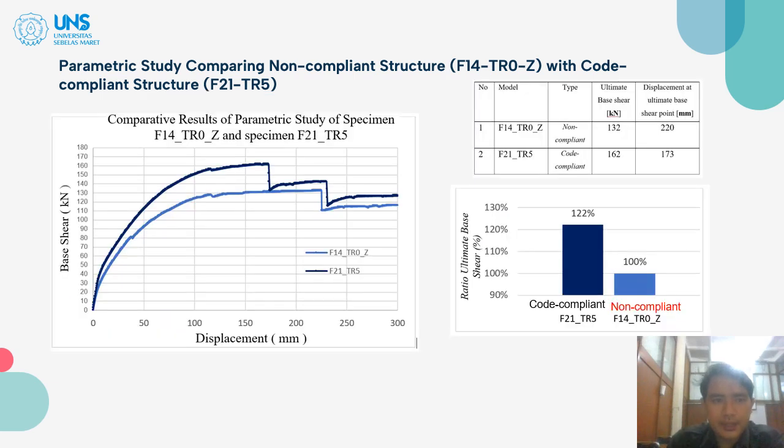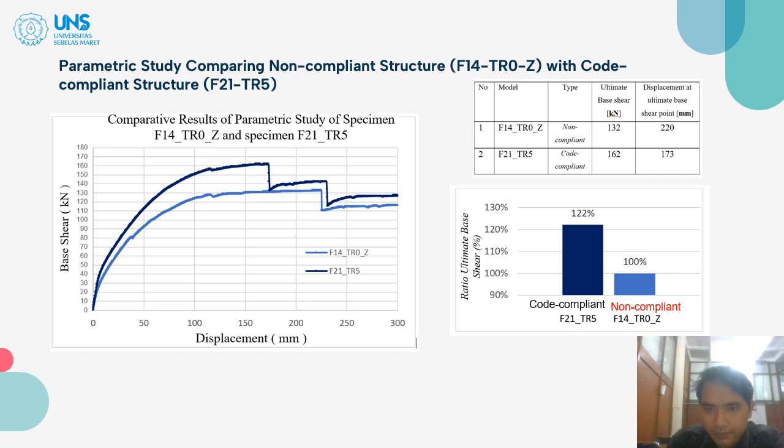And then we compare the parametric study of the non-compliant structure with the code-compliant structure. On the left picture, we can see the comparative result for specimen F14TR0Z, non-compliant, and specimen F21TR5, code-compliant. As we can see on the capacity curve, F21TR5 has a higher base shear than F14TR0Z.